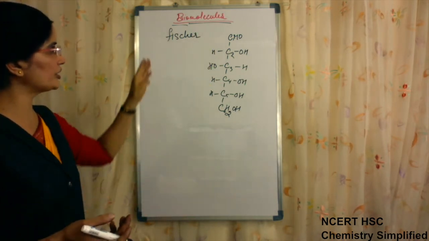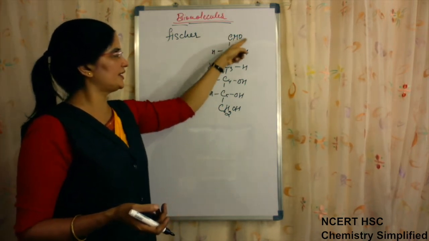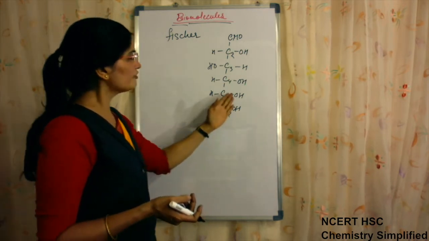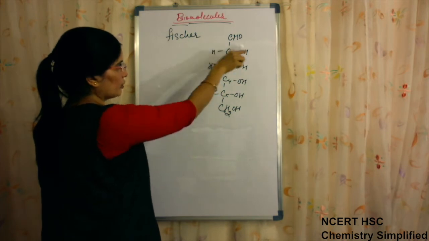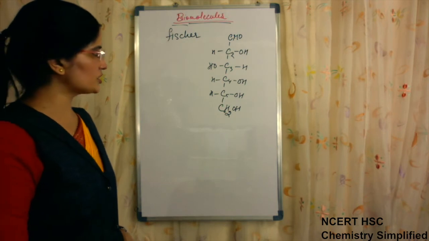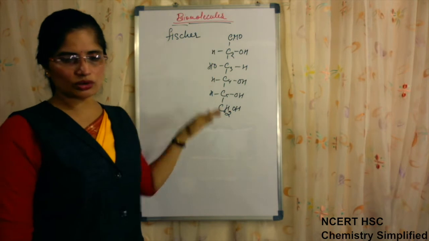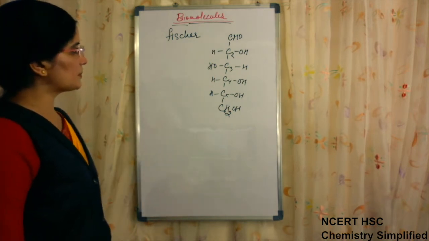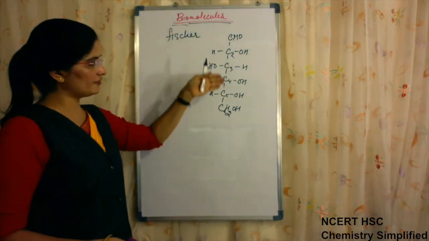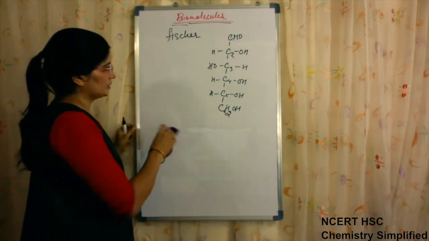According to Fischer, there are 6 carbon atoms. There is an aldehyde group present on carbon atom number 1, and there are 5 OH hydroxy groups present in the structure. They are all present on different carbon atoms, not on the same carbon atom. These were the points in the structure suggested by Fischer, and those have to be confirmed by studying some reactions.